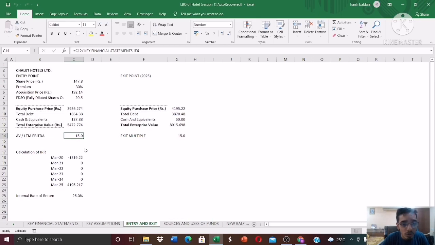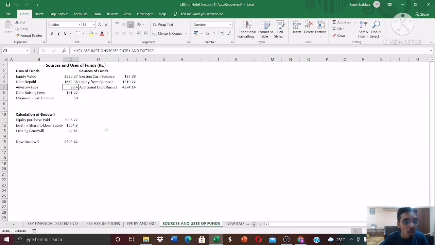Then what we need to do right now is calculate how much leverage to actually employ in order to execute this. So we'll be preparing a statement known as sources and uses of funds. On the left hand side, you get the equity value as 3936.